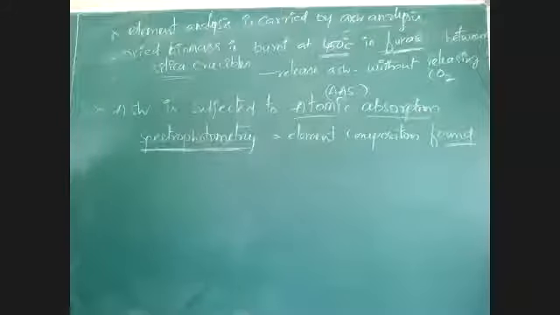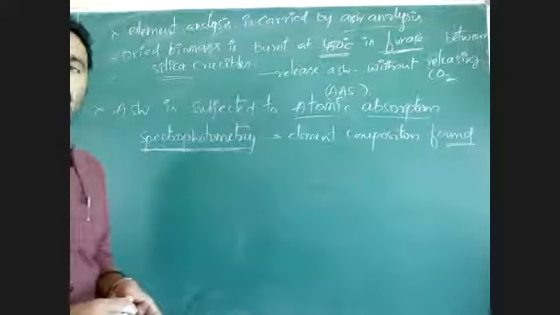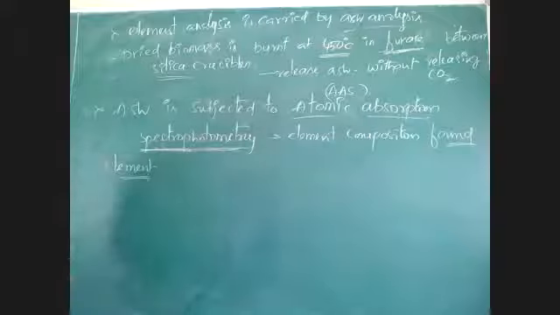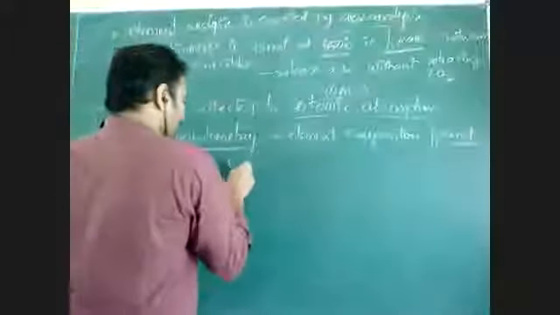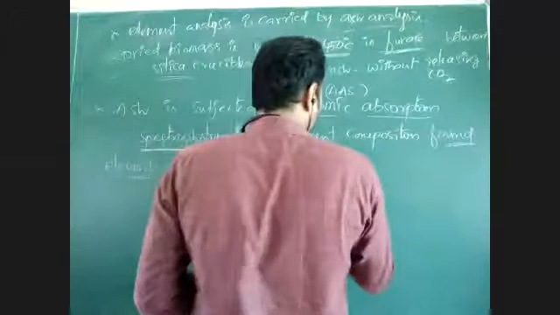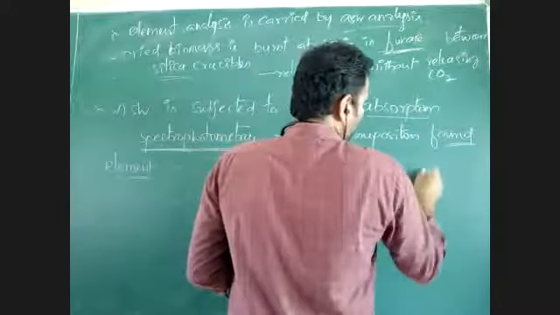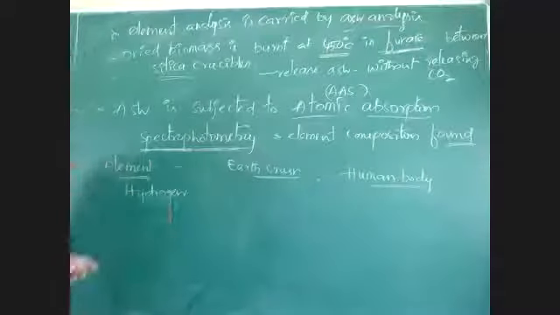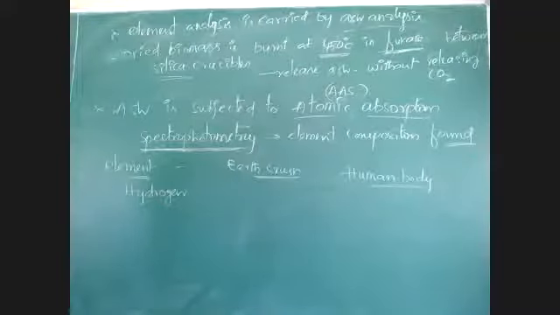By using this, each element's composition present in the human body and earth crust was found. Take that tabular column of elements. In earth crust, it is present in which amount? In human body, what is the percentage of that element? First one, hydrogen. In earth crust, its composition is 0.14.